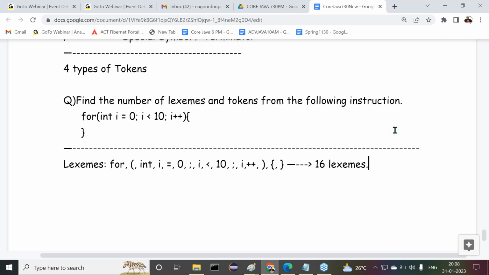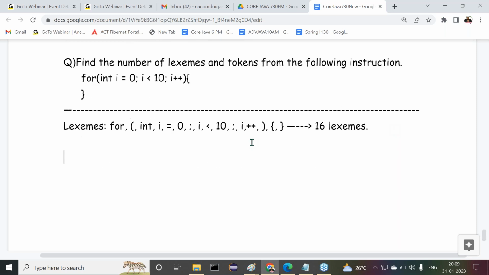Even though they are repeated, we have to take each as a separate count, because it is a logical individual unit. That's it. Repeated ones also we have to count. Next one is how many tokens are available here. So we have to calculate the groups. What are the various groups available here? That we have to calculate.